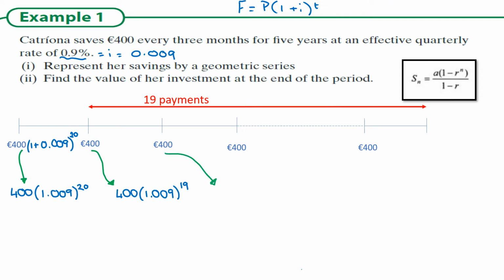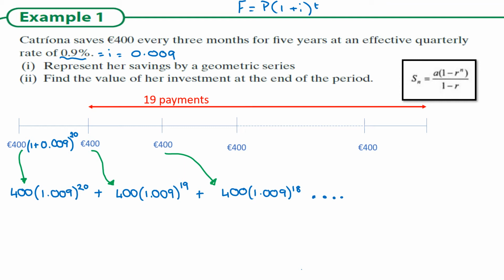So if we want to understand how much she has saved overall, we're going to end up adding together all of these payments. So plussing. Now I haven't a huge amount of space, so I'm going to just do dot, dot, dot. And you can see my dashed lines there. You're never going to be able to draw it out in full. Now, think about these last two pieces, okay?